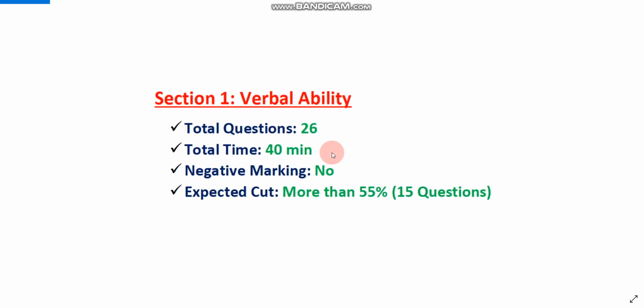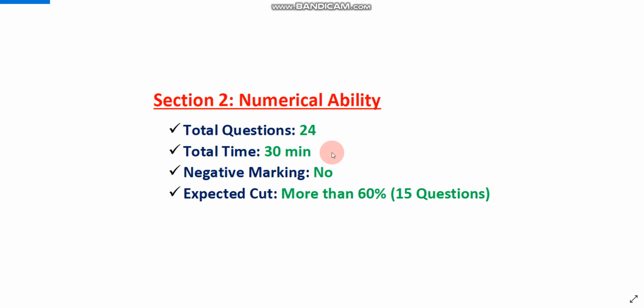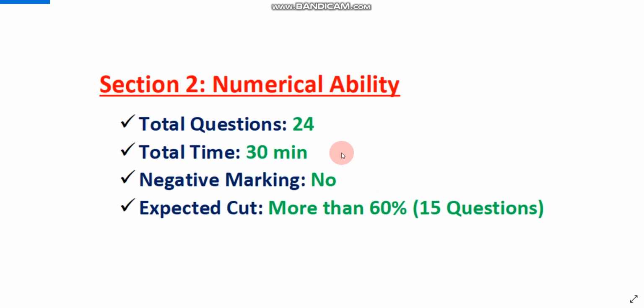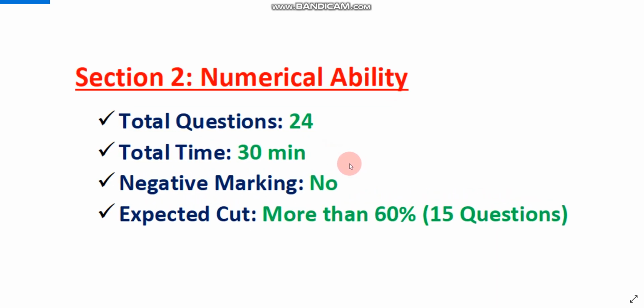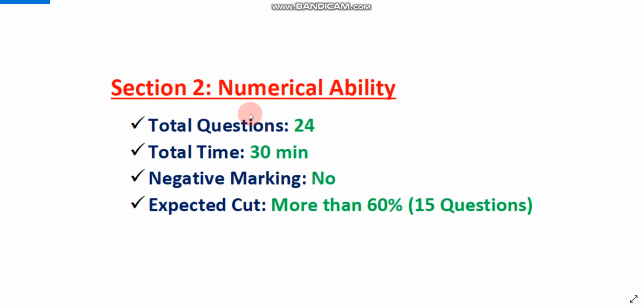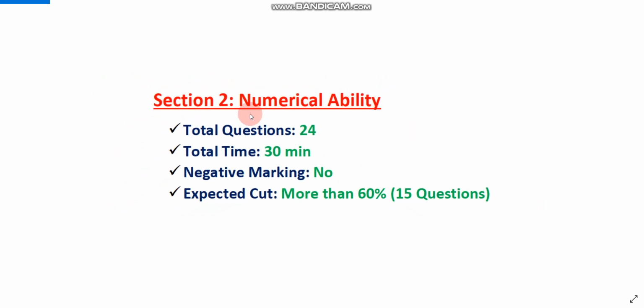Next section is numerical ability. In numerical ability you need to solve a total of 24 questions in 30 minutes. There will not be any negative marking. Expected cutoff is more than 60%, and it means you need to solve at least 15 questions out of 24. Then you can easily clear the numerical ability cutoff.